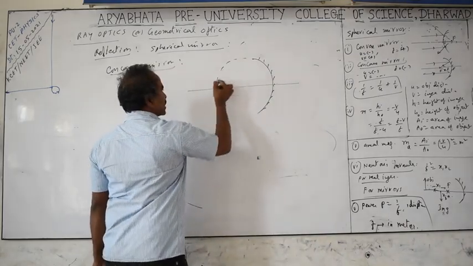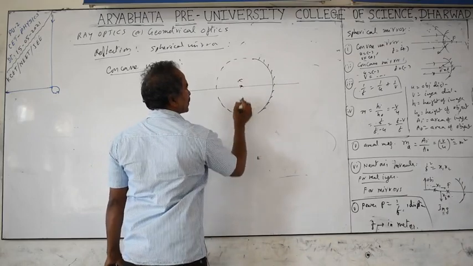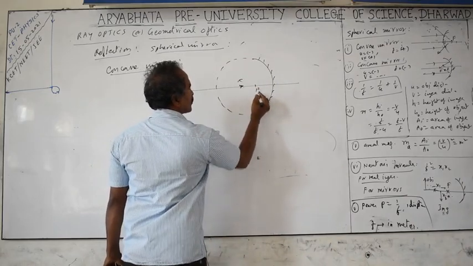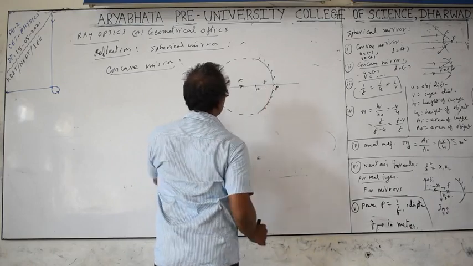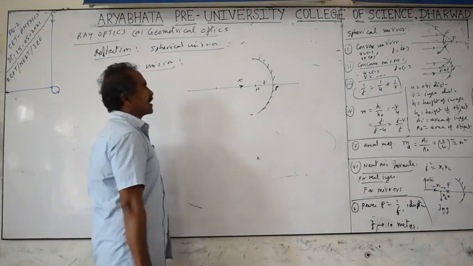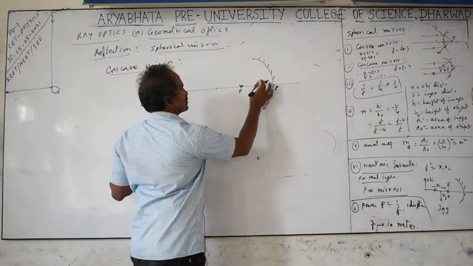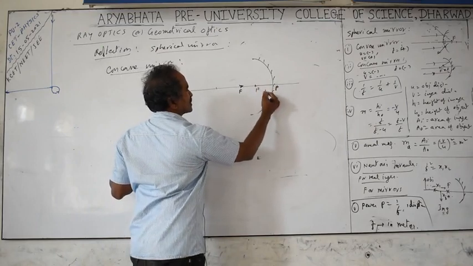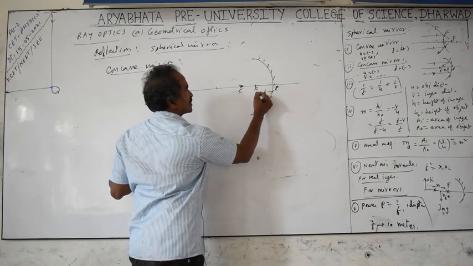If you expand it to three dimensions, you will get the sphere. This is the center of the sphere, called the center of curvature. Half of that is equal to the focus. The distance from the pole to the focus is the focal length. What is the focus? Focus is defined as the point on the principal axis where paraxial parallel rays will meet after reflection. This is the principal focus. This distance is the focal length. Sorry, this is the center of curvature.